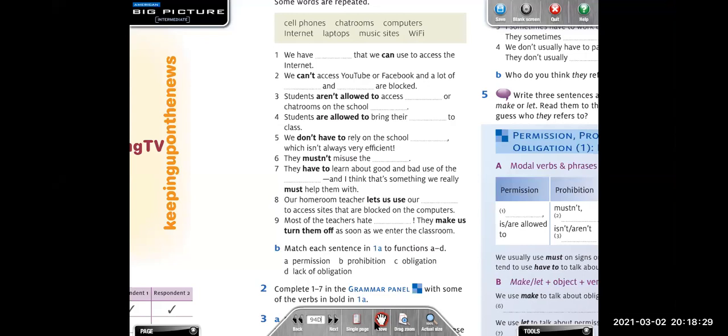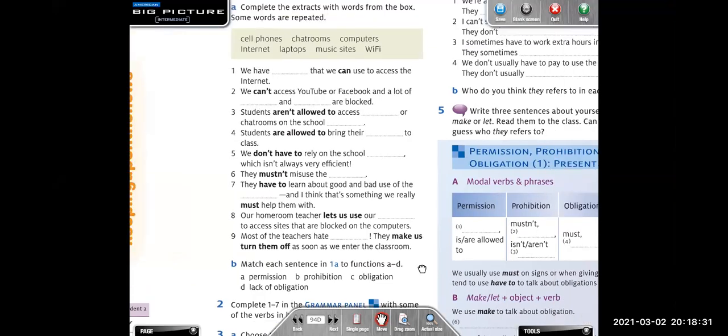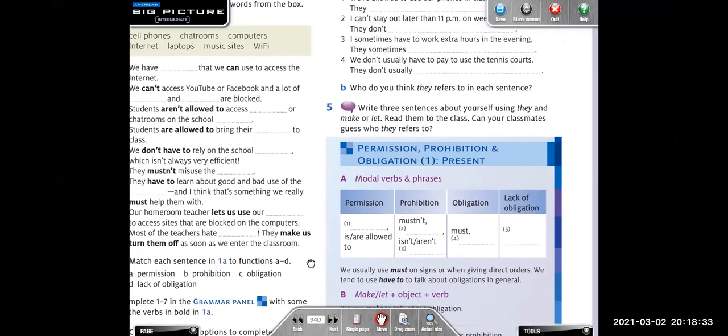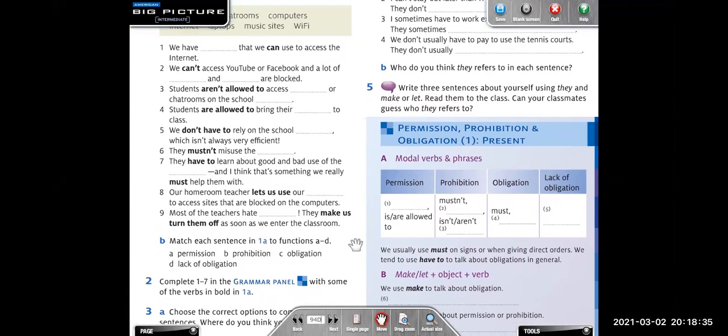But generally, we use must to talk about signs or when we are talking about something external, an external obligation, okay? And we use have to when we are talking about personal obligations, okay?